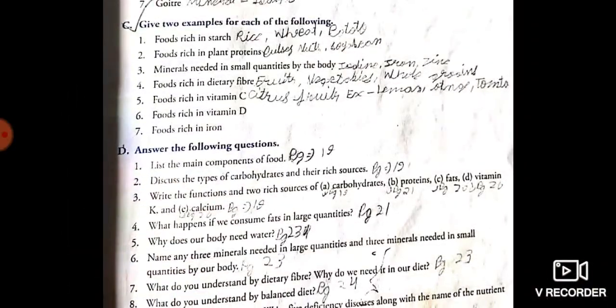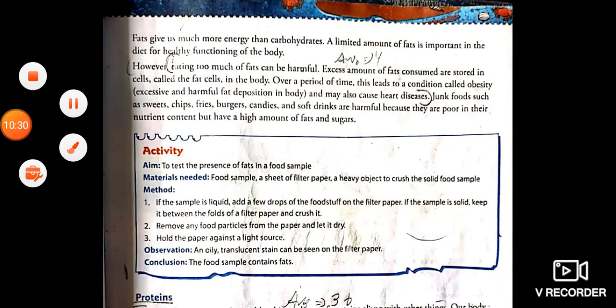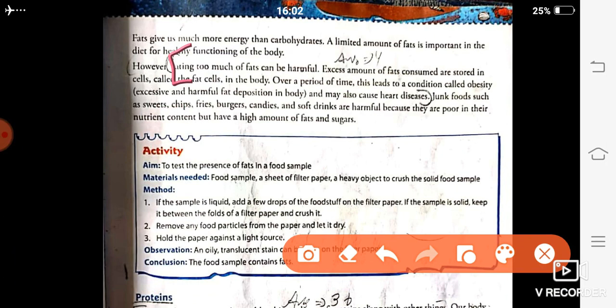Next answer, what happens if we consume fat in large quantity? So this answer is given on page number 21. And we have completed it in the exercises also. So it is given on page number 21 in this paragraph. Eating too much fat can be harmful. Excess amounts of fat that are consumed are stored in cells called fat cells in the body over a period of time. This leads to a condition called obesity, excessive and harmful fat deposition in the body, and may also cause heart diseases. So this is our answer number 4. Next,